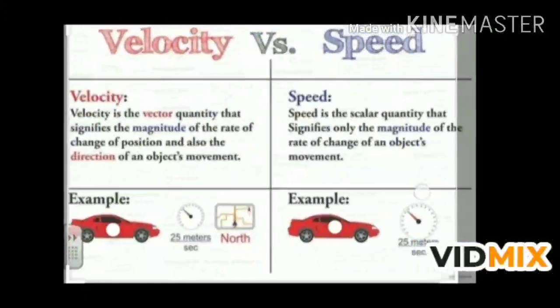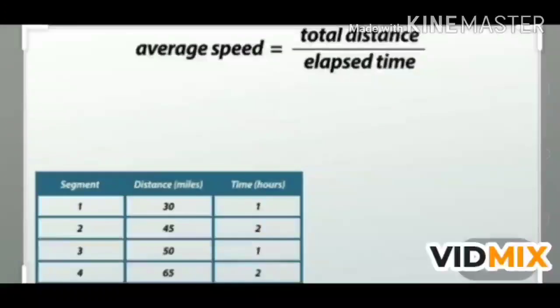Now moving on to average speed. Usually the buses, cars and trains etc. do not move with a uniform speed. They move with non-uniform speeds. For example, when a bus starts its journey from the bus stand, it moves slowly and then its speed is increased. Now if it enters a crowded road, its speed decreases. After crossing the crowded road, its speed increases. After traveling a few kilometers, suppose the bus has to be stopped, then its speed again decreases. Thus we see that the bus is not moving with the same speed during the whole journey.